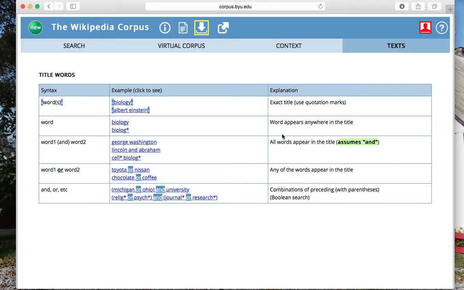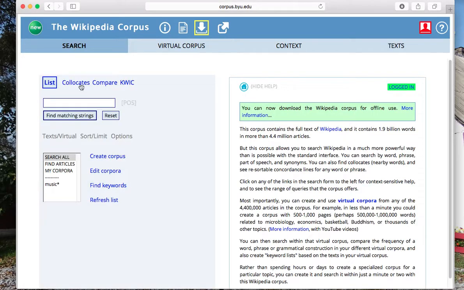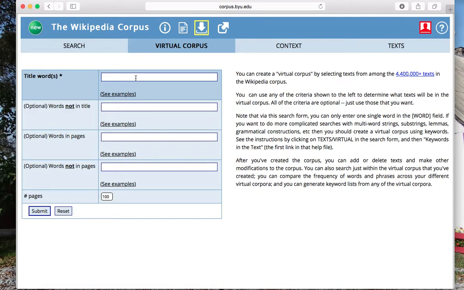You can use "and," although it's also assumed. You can use "or," and a number of other combinations of search words. So, in creating a corpus, let's say I want to create one that has to do with music, and it can be musical or musicality related, so I will put an asterisk there.